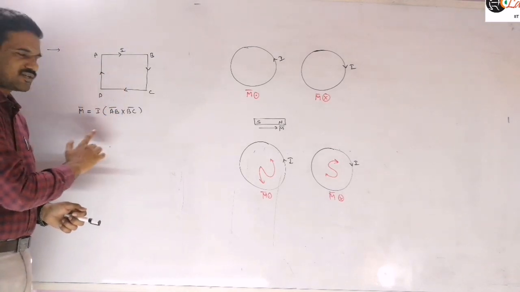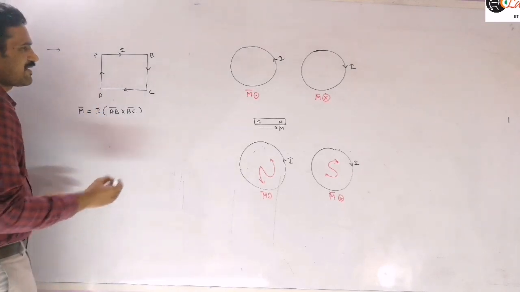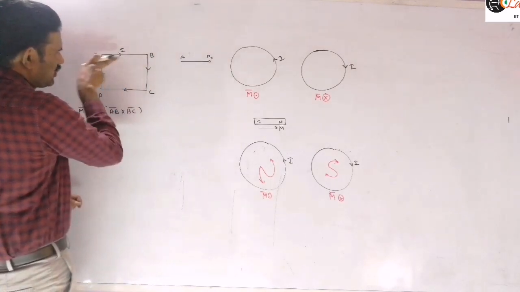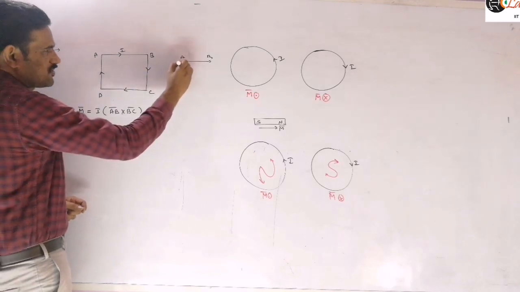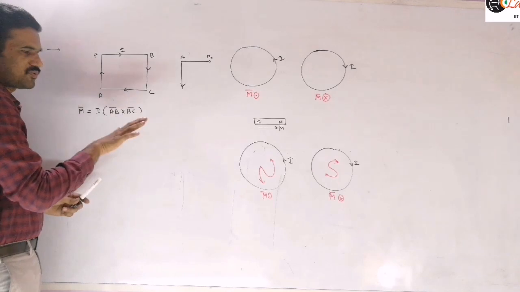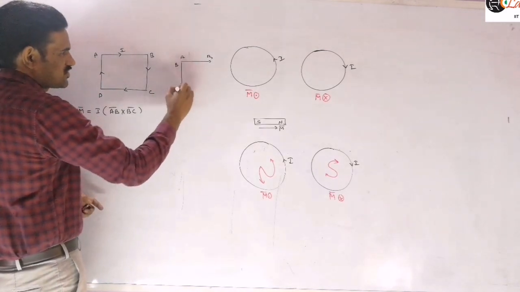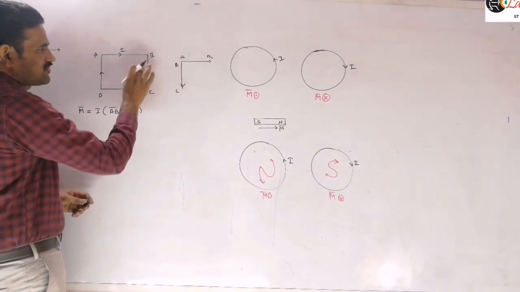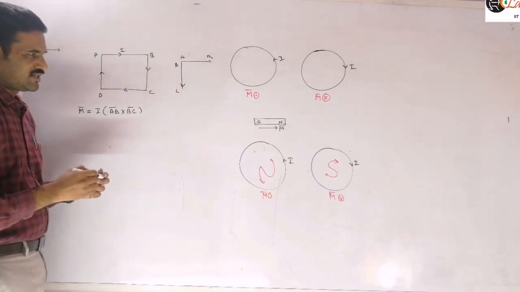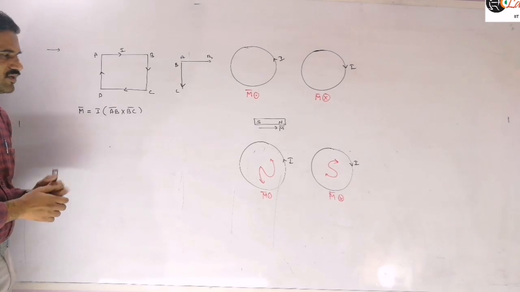Now let us follow this vector rule and decide the direction of the magnetic moment. The AB bar vector is like this. The BC bar vector direction is like this. When applying the cross product rule, we should arrange the vectors so that their initial points coincide with each other. So we displace this vector to here so that you can apply the right hand cross product rule.